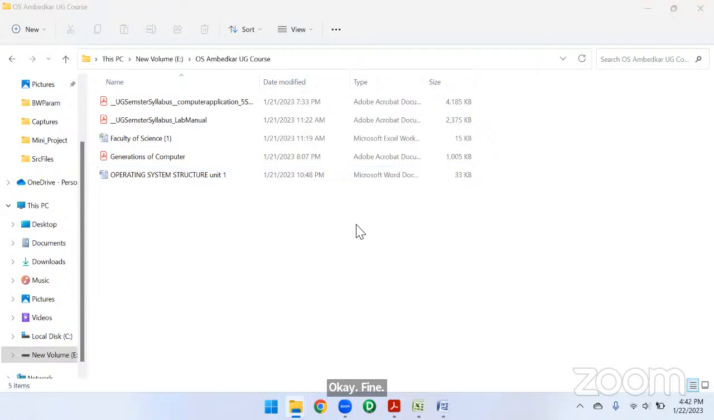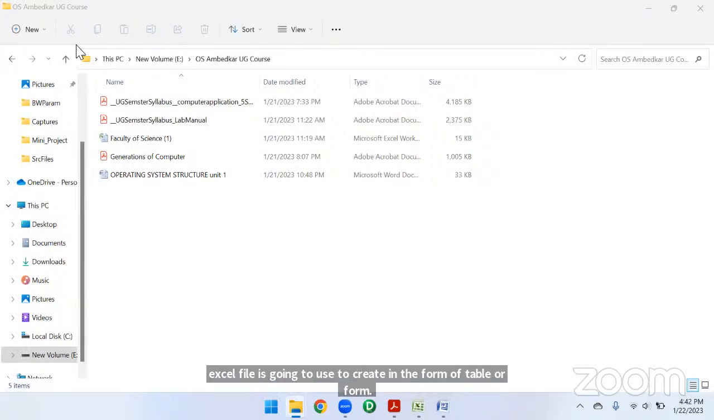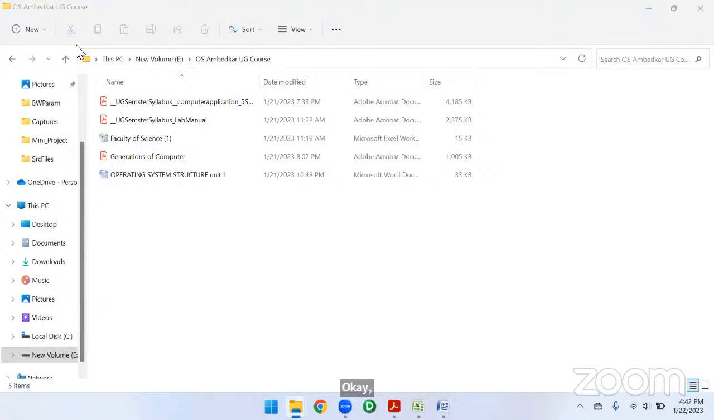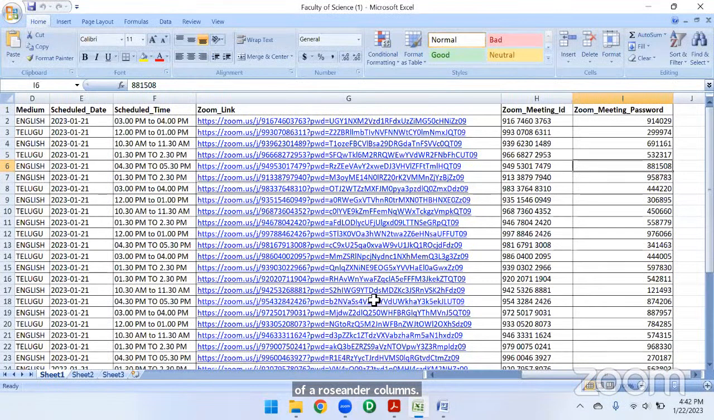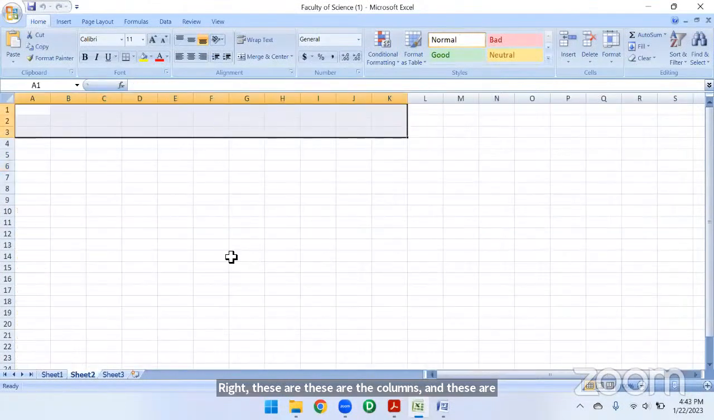Right. So an Excel file is used to store data in tabular form. Let me open this Excel file. So an Excel file will look like this, right? Here all the data is present in the form of cells. This is called a cell, right? And data is in the form of rows and columns. These are the columns and these are the rows. So we can store the data in tabular format.